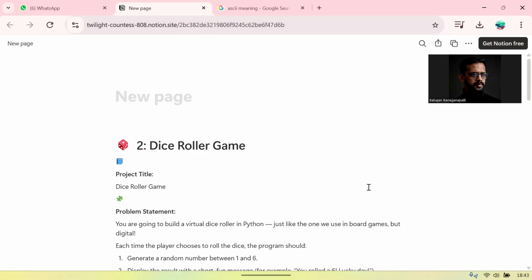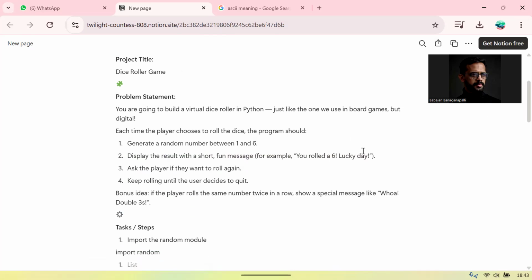So this is the problem statement. The original problem statement was very clear. As you can see, it's here. So we wanted to build a virtual dice roller in Python, just like rolling a real dice in a board game, but in a digital format.